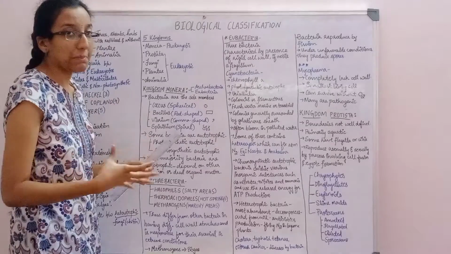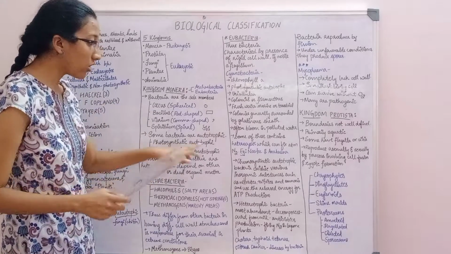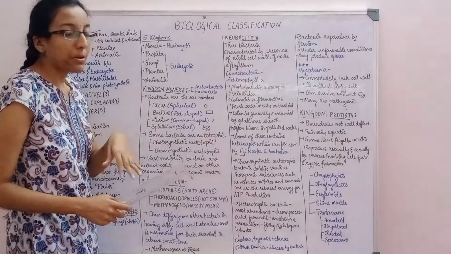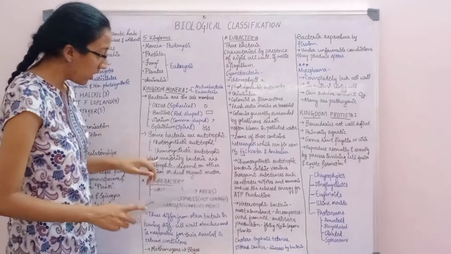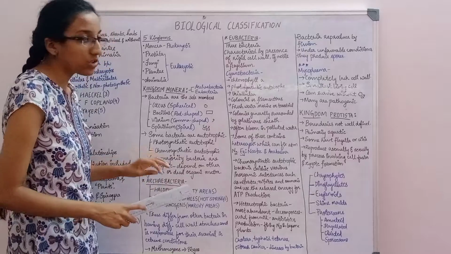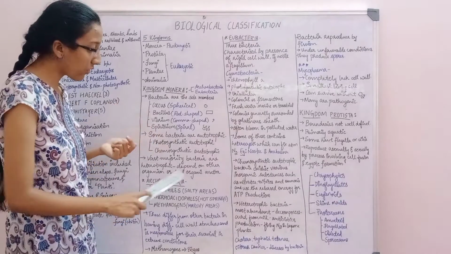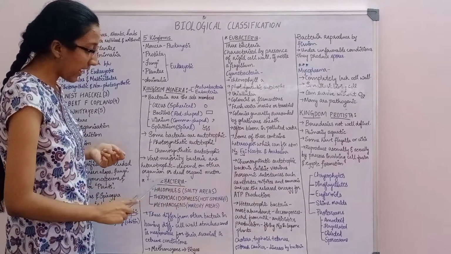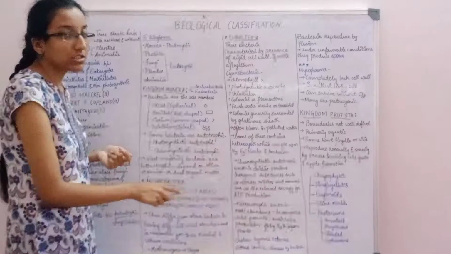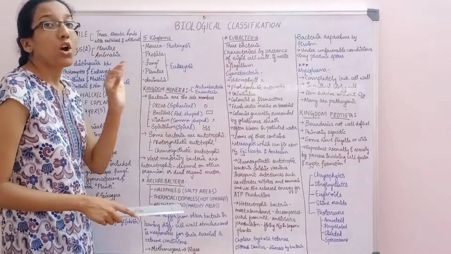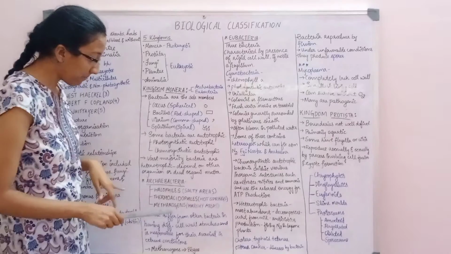Chemosynthetic means it uses chemicals to prepare its food. But autotrophic means it can prepare its own food. The vast majority of bacteria are heterotrophic. They depend on other organisms or dead organic matter.